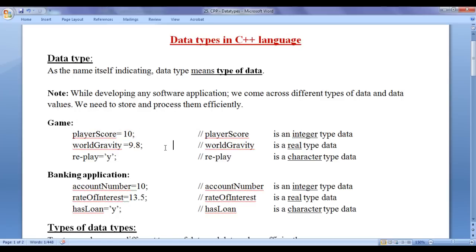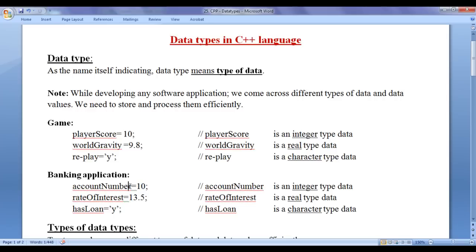Here we are assigning 10 to the player score. What is 10? 10 is a whole number, an integer number. A number without decimal point is considered as integer number. As we are assigning integer number to player score, we can say player score is an integer type data. 9.8 is a real number, guys. A number containing decimal point is considered as a real number. Here we are assigning real number to world gravity. Hence we can say world gravity is a real type data. A symbol enclosed in between pair of single quotations is considered as a character in C++ language. As we are assigning character to replay, we can say replay is a character type data.